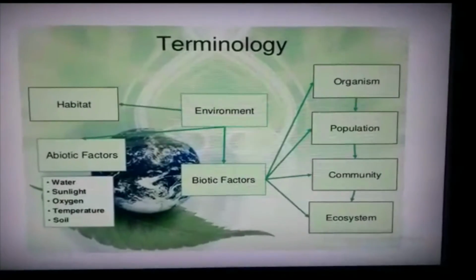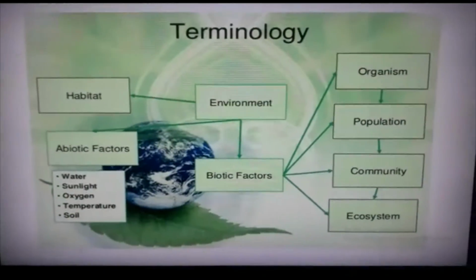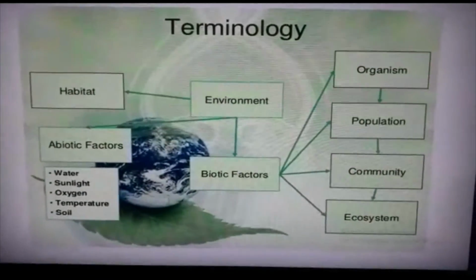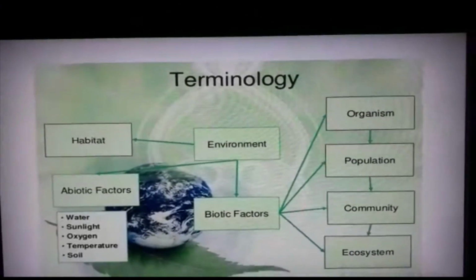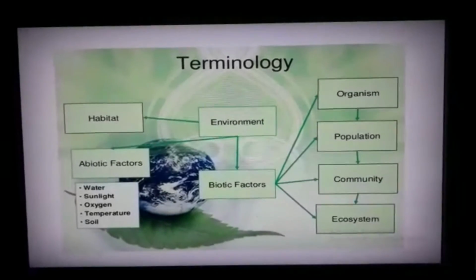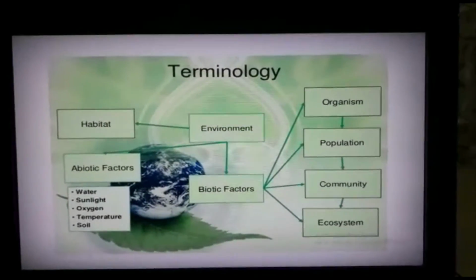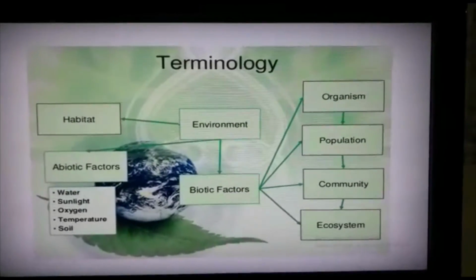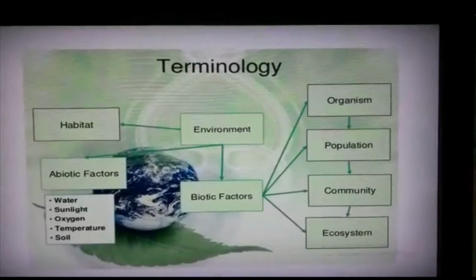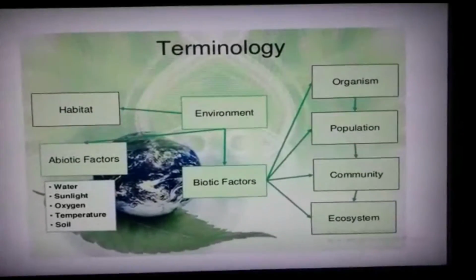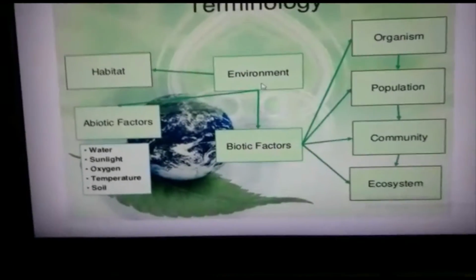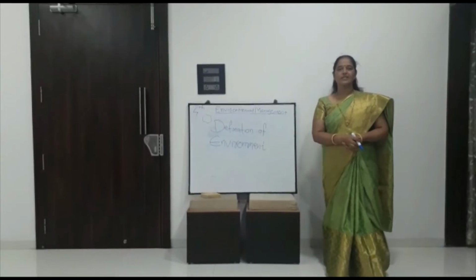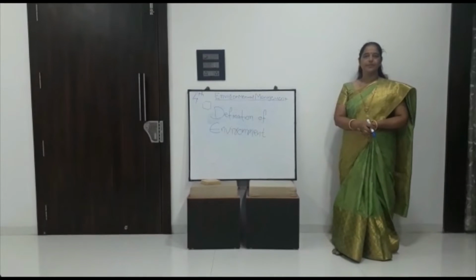As shown in this flow chart, environment is a broad concept. The physical, chemical and biological factors affecting living organisms in any possible way are collectively called the environment. It includes many biotic, abiotic, natural and artificial factors. We will start the next point, environment.